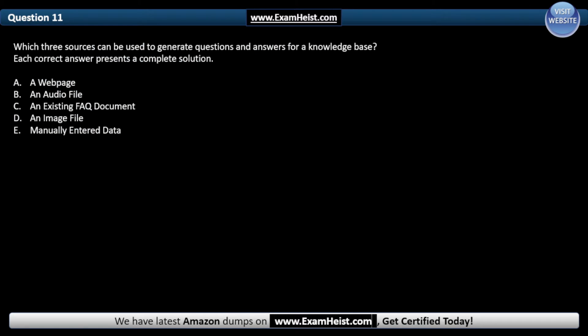Question 11. Which three sources can be used to generate questions and answers for a knowledge base? Each correct answer presents a complete solution. Our correct answers are a web page, C, an existing FAQ document, and E, manually entered data.